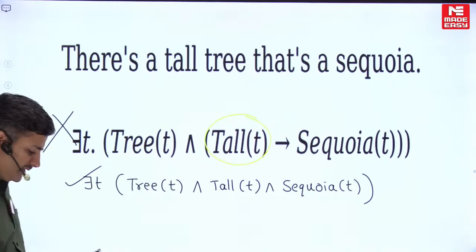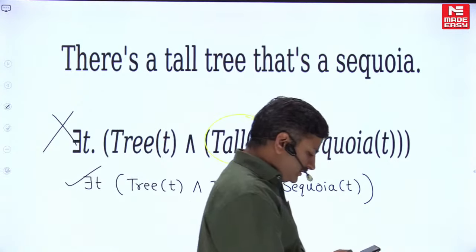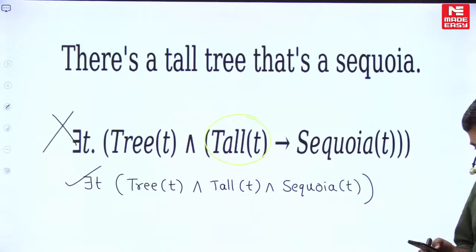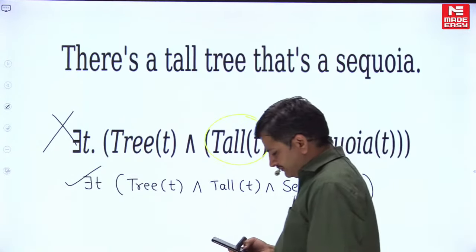Yeah, in discrete mathematics you can expect 8 to 10 marks. By combining engineering mathematics you can expect 15 to 16.